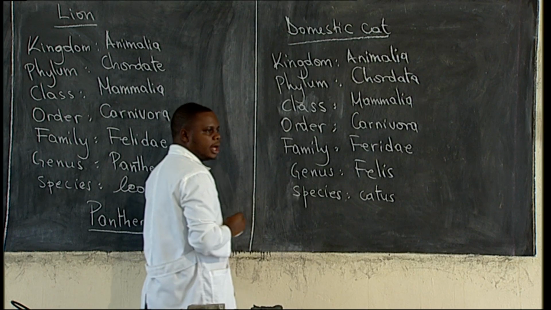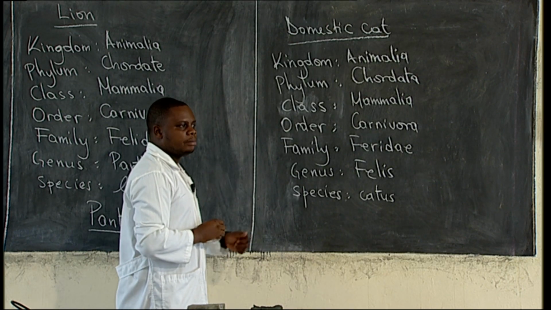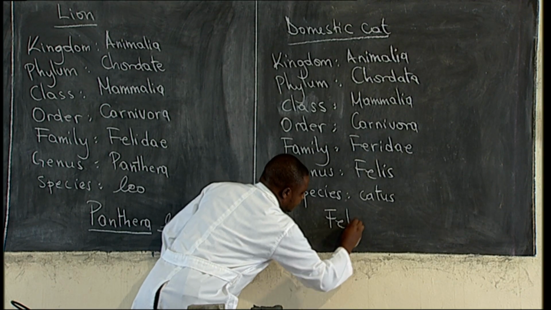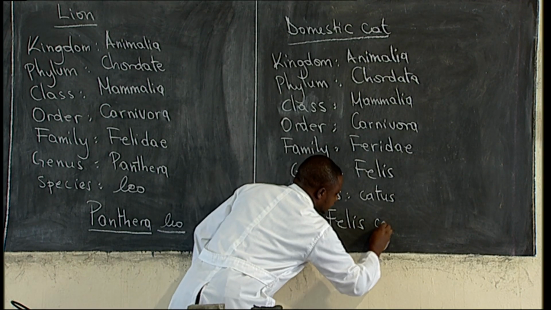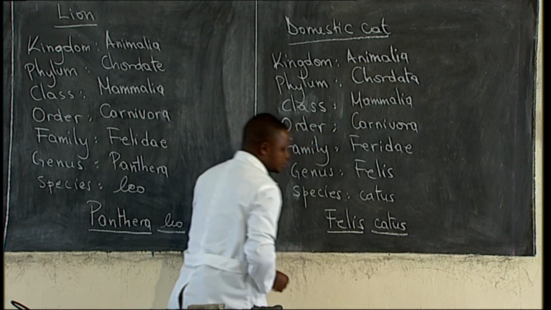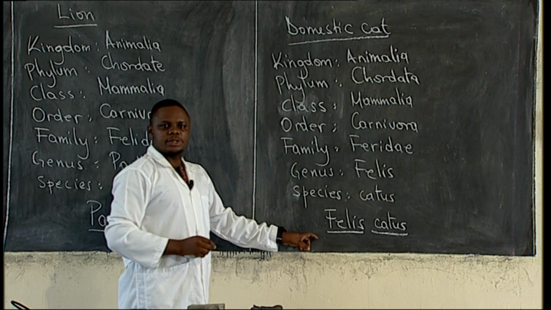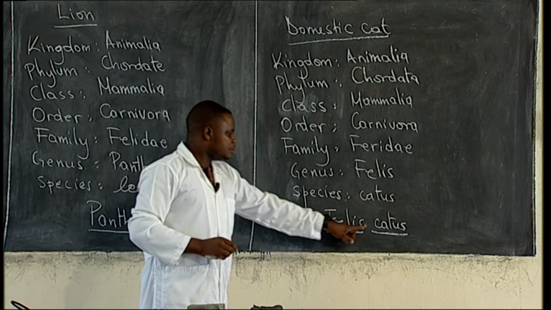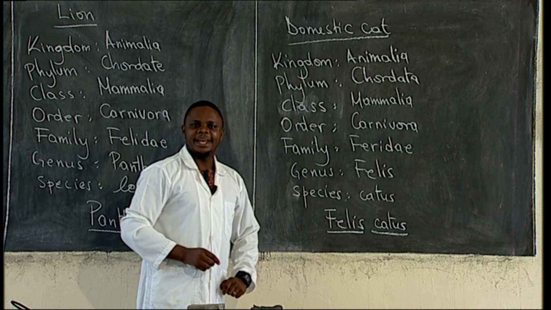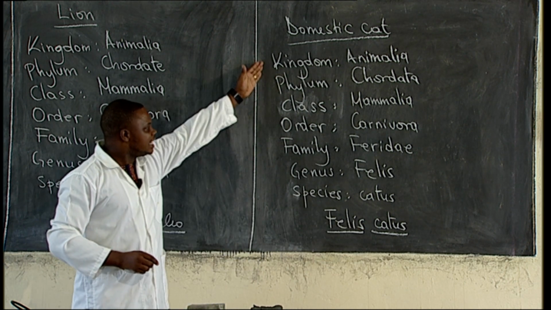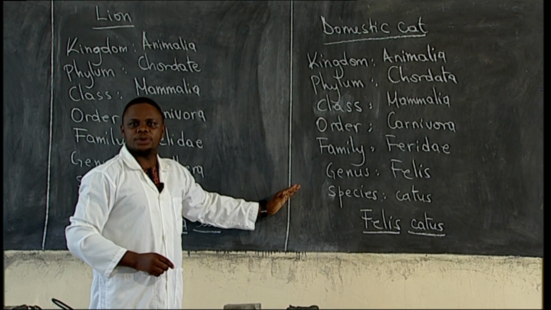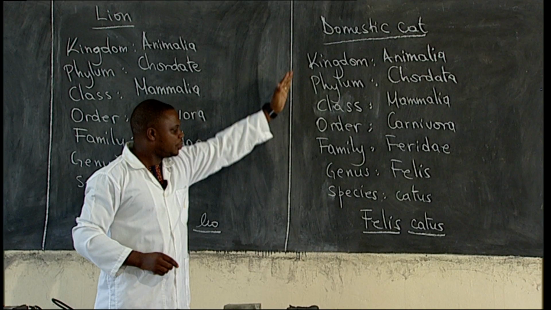So from there, we can write the scientific name of a cat, which is Felis catus. Then we underline as usual. The genus name starts with a capital letter, then the species name is a small letter. Dear students, have you seen all the taxonomic hierarchies we have talked about, right from kingdom to species?